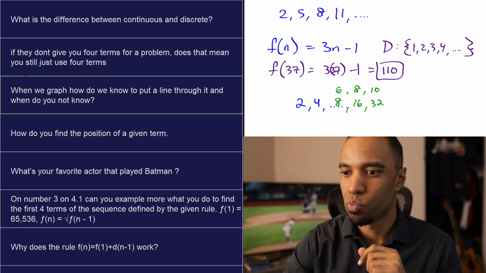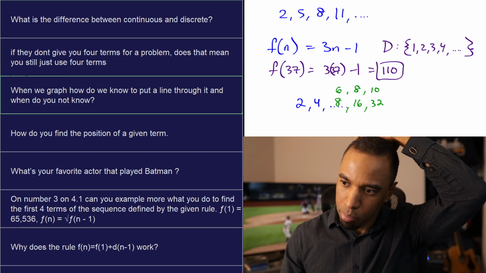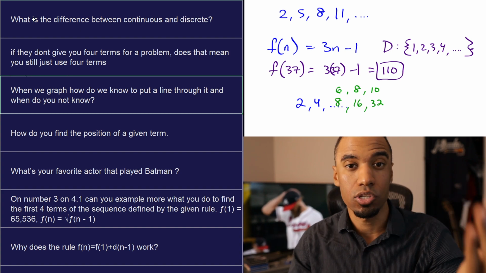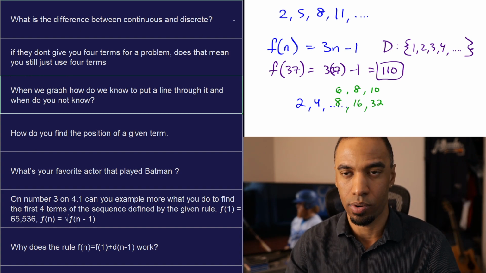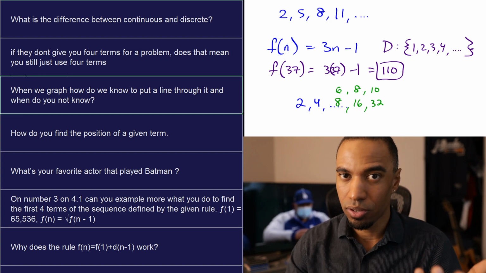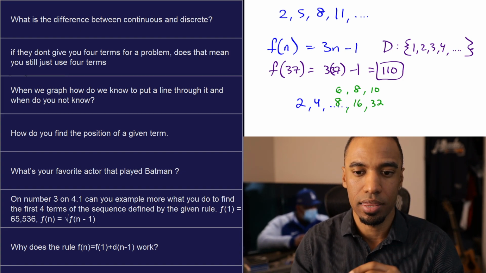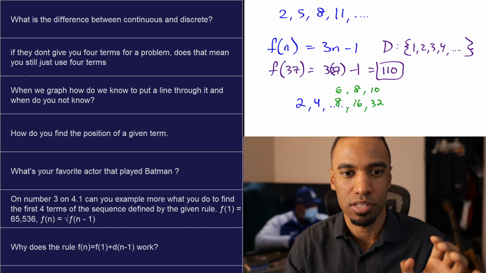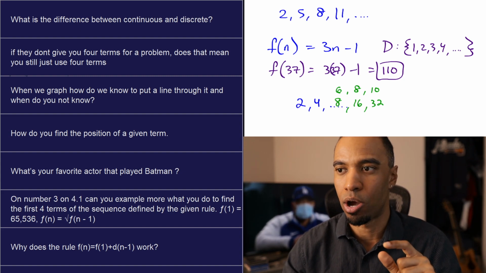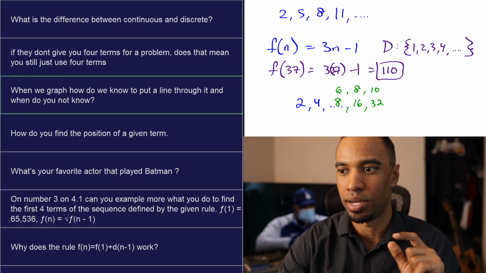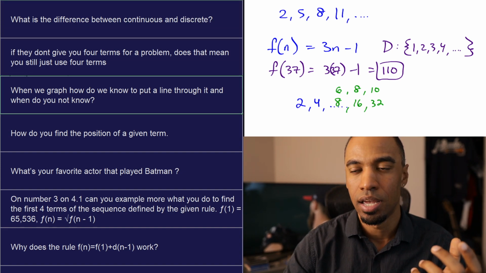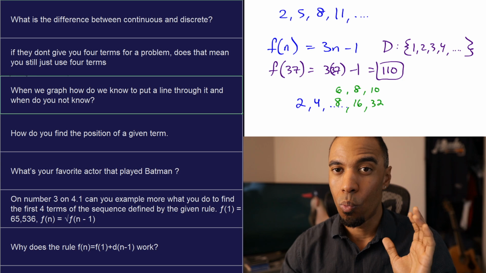All right, the next question asks, when we graph, how do we know to put a line through it, and when do you not know? Okay, this goes back to the continuous discrete question that was asked before. You put a line through it or a curve through it when it's continuous. Whoever is asking this question, go back to the question that asks about the difference between continuous and discrete. Look at that, and I draw the graphs there. Now, when do you know? You know when it's continuous.